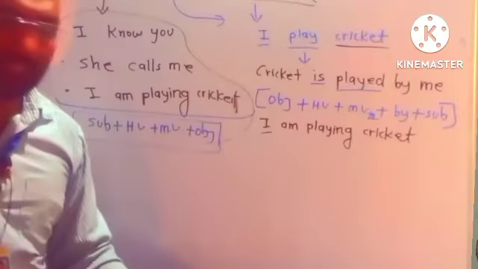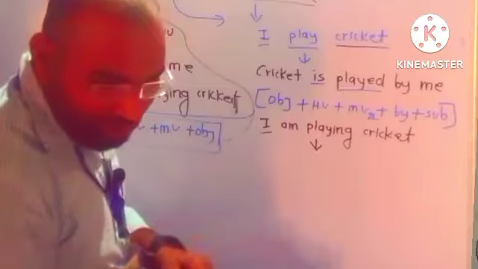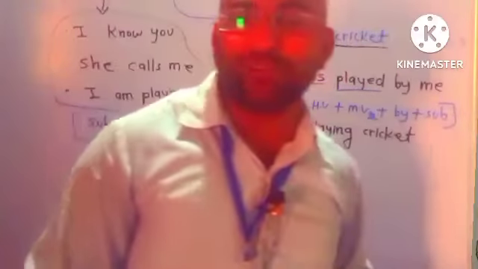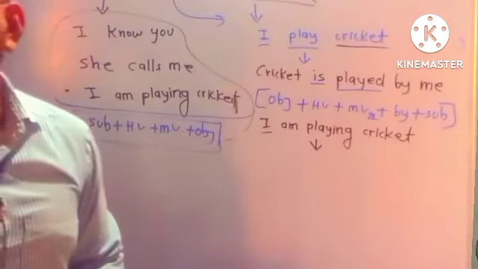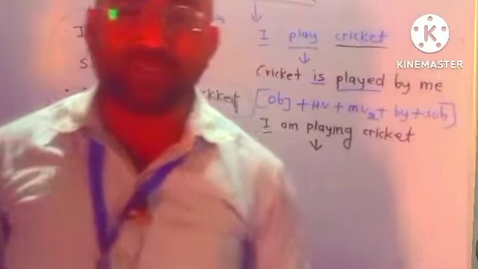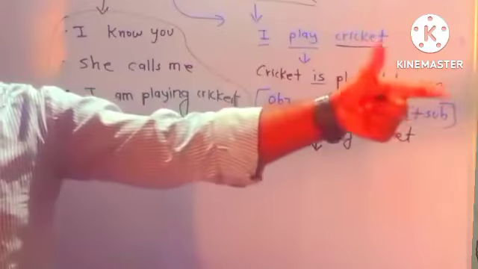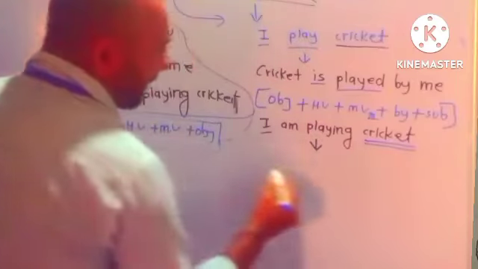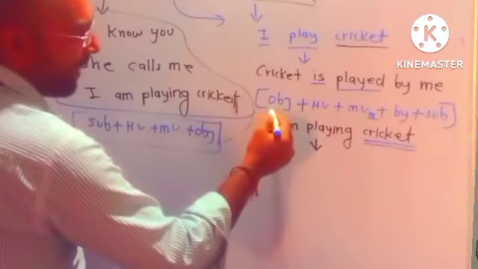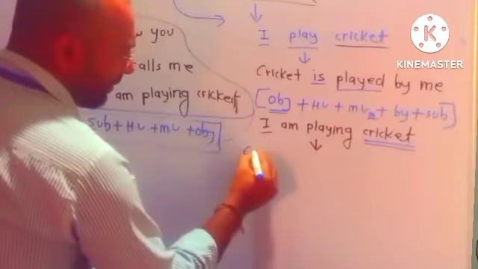Active voice. So now we have to convert this from active voice to passive voice. In passive voice, always first of all we have to write down the object. And what is called object? The last part, बिल्कुल आखिर में जो होता है, that is called the object. So what's the object here? Cricket. So what's the structure? What we have to write down first? Object. What's the object? Cricket.